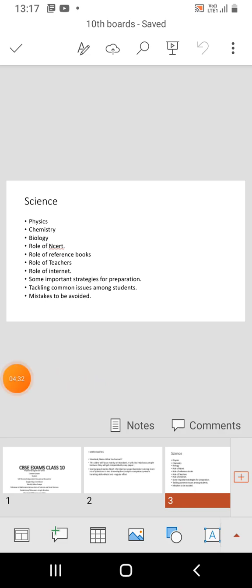Tackling common issues among students and the mistakes to be avoided. First mistake, focusing a lot on the content of the reference books and ignoring NCERT contents. Focusing a lot on YouTube videos and not doing self-study on own properly. Only practicing questions without studying everything in detail. These are some of the common mistakes made by some of the students and which are supposed to be avoided, to tackle most of the common issues that the students are facing.